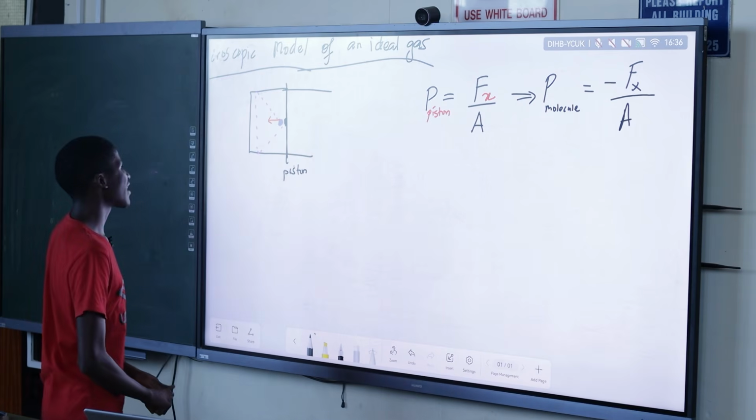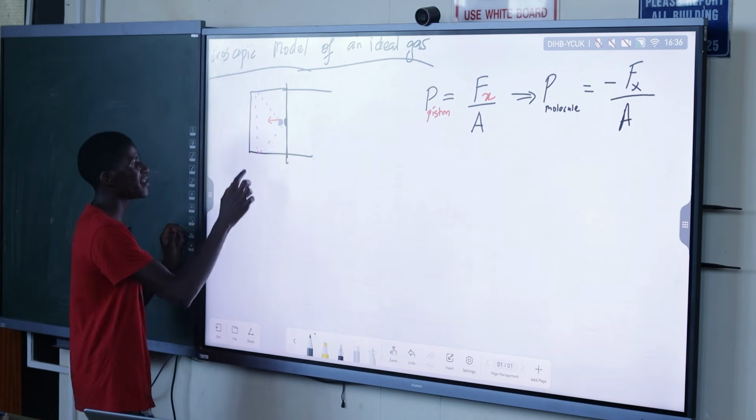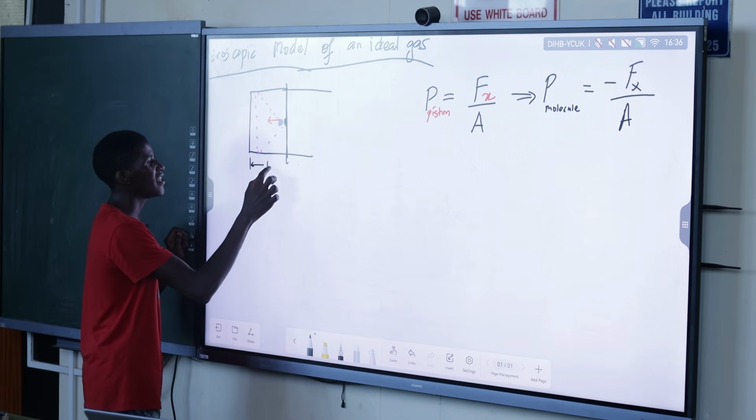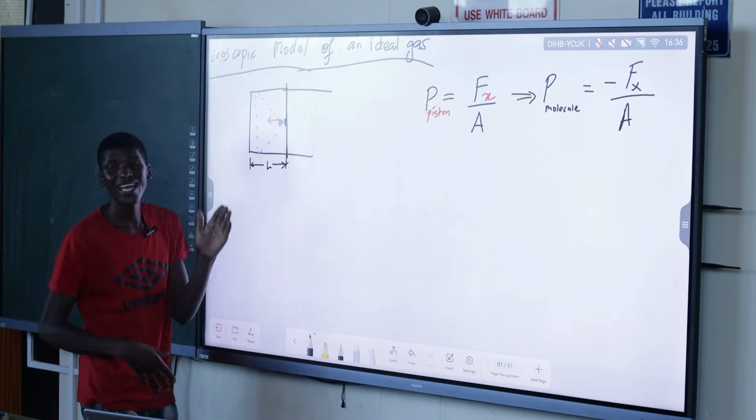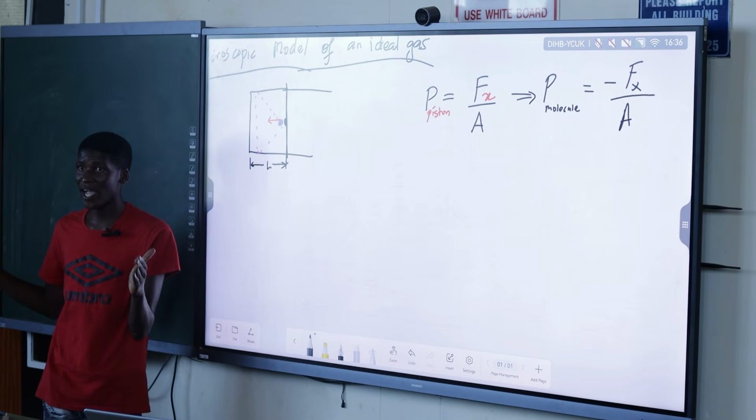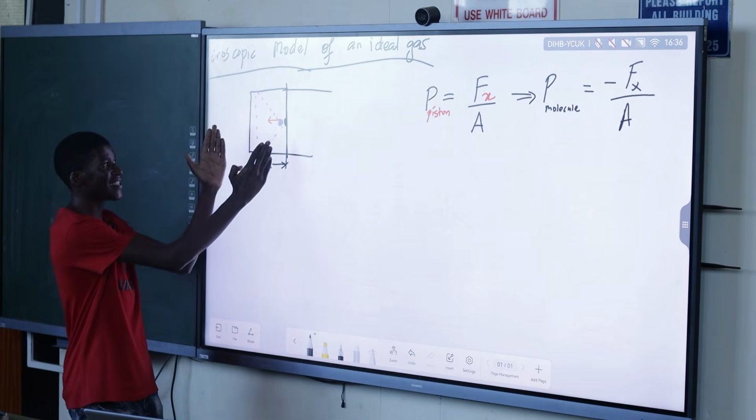Now let's introduce another feature of this piston system and say that it is of length L. The maximum horizontal length is L, the size of the piston.